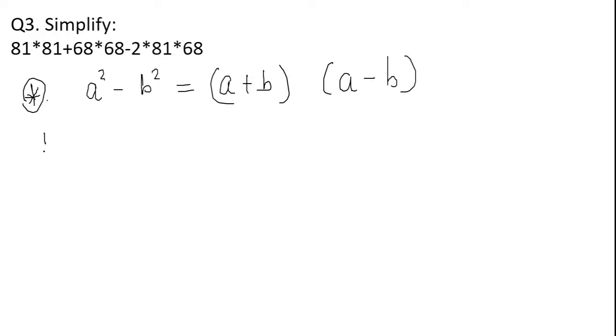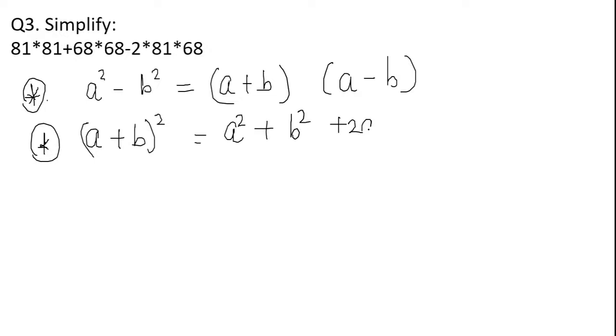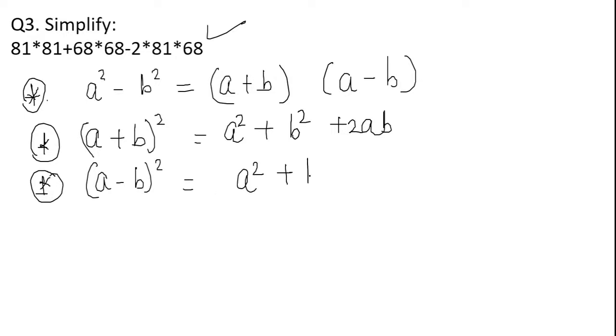The second was (a plus b) the whole square. (a plus b) the whole square is what? a square plus b square plus 2ab. And the third, which we have learnt recently, is (a minus b) the whole square. What is (a minus b) the whole square? a square plus b square minus 2ab.